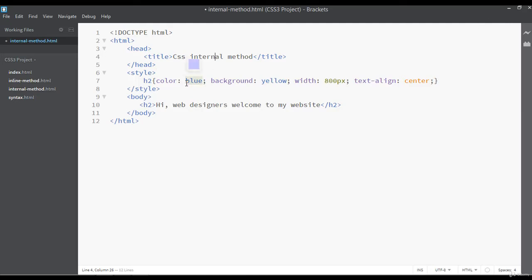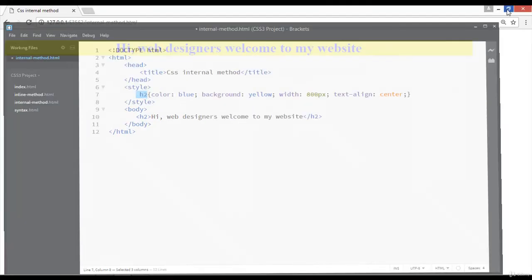I hope you understand, and don't forget to practice. Just select any element like p tag, like heading tag, any element that you know, and insert that inside the body tag. Then you can select it inside the CSS style tag here, then you can apply the CSS here. So this is called the CSS internal method.